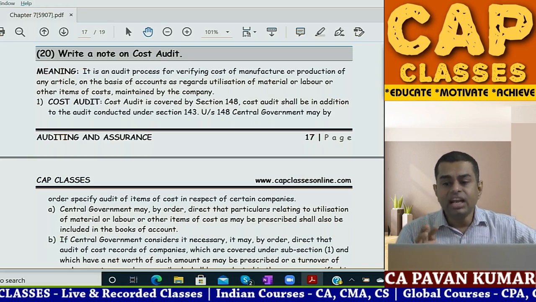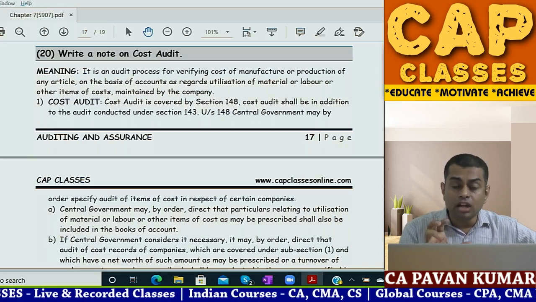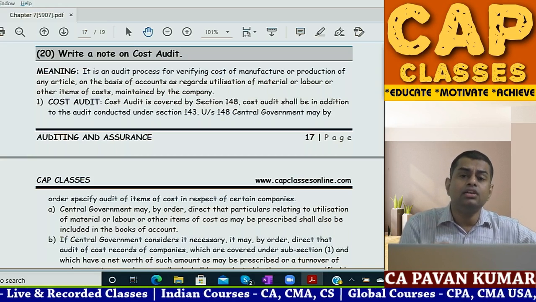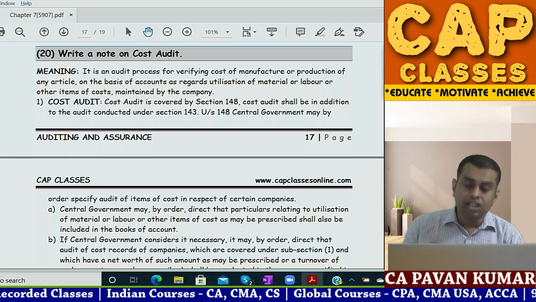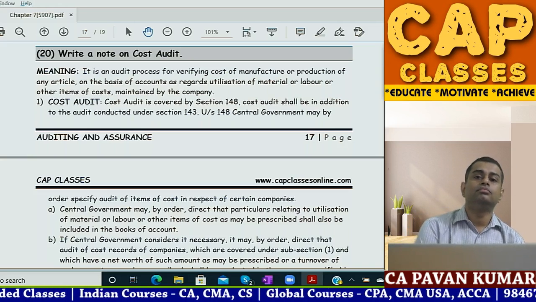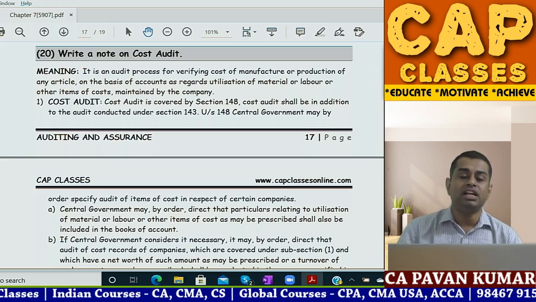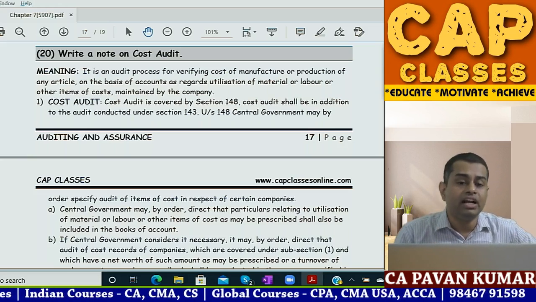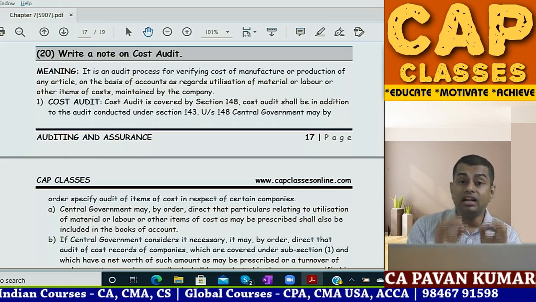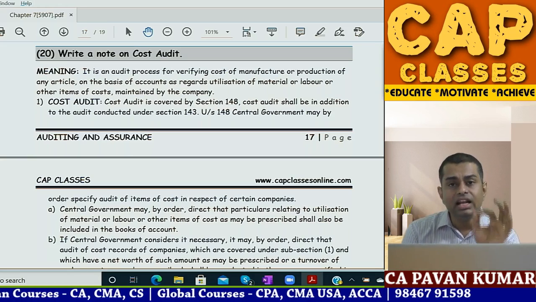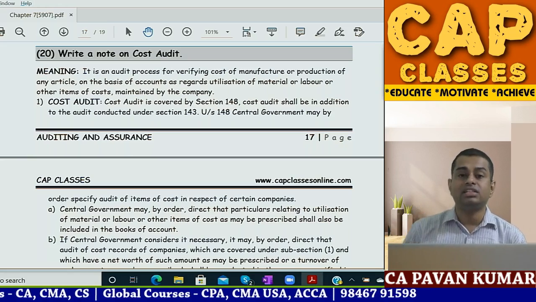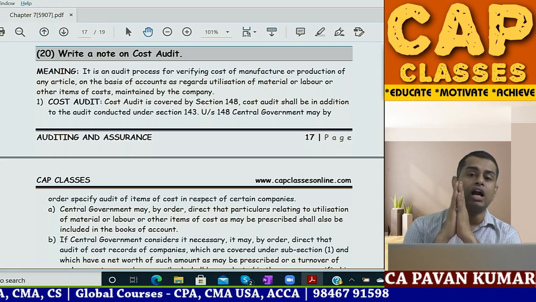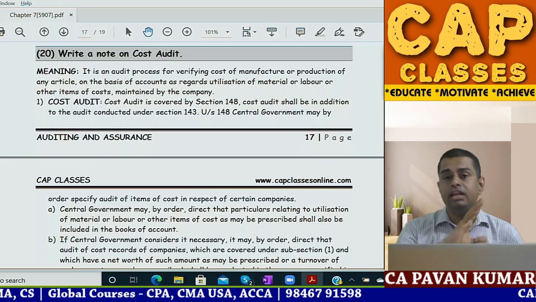So basically cost audit, cost accounting is more significant in manufacturing sector, construction sector, production. In these industries, cost accounts have to be maintained. That is the reason central government has clearly communicated these are the companies, these are the industries where cost accounts are to be maintained mandatorily.